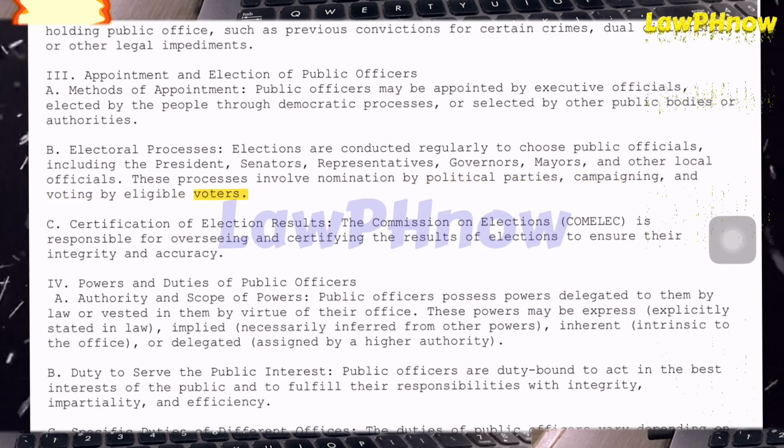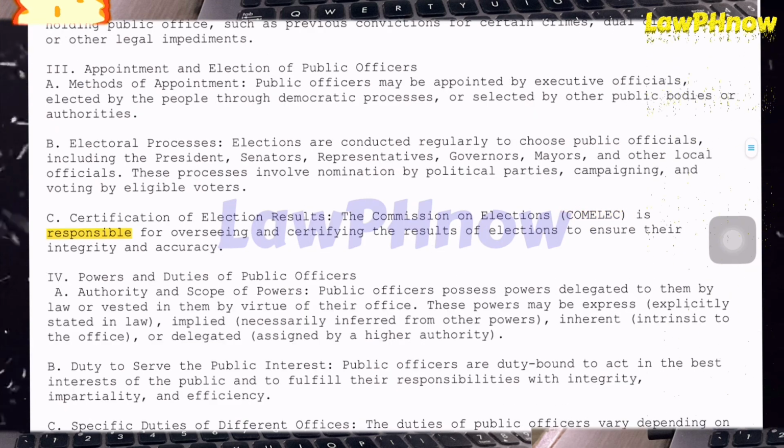C. Certification of election results. The Commission on Elections, COMELEC, is responsible for overseeing and certifying the results of elections to ensure their integrity and accuracy. 4. Powers and duties of public officers.